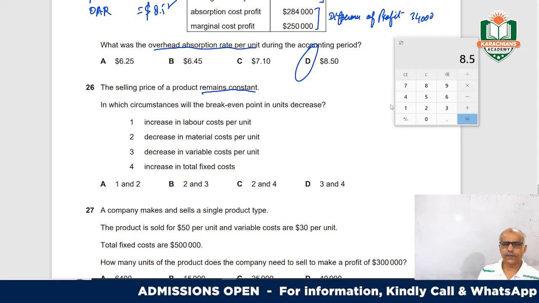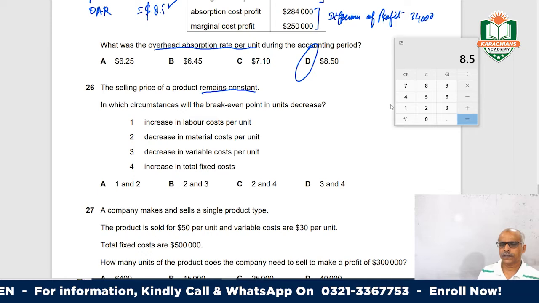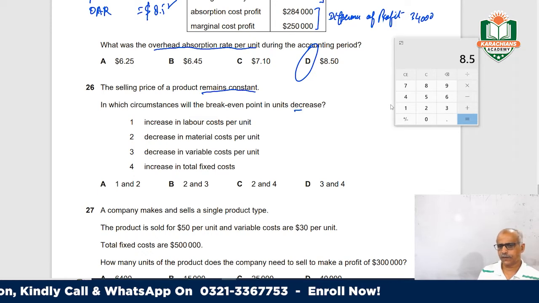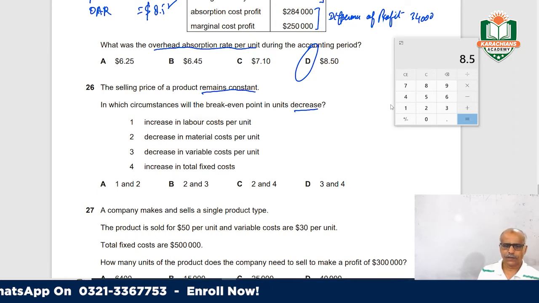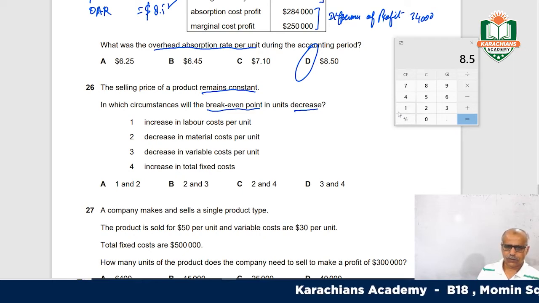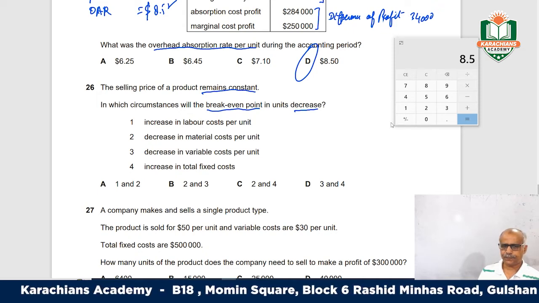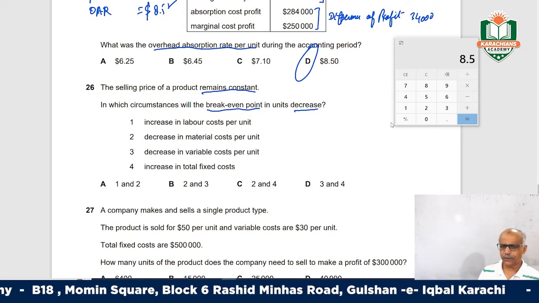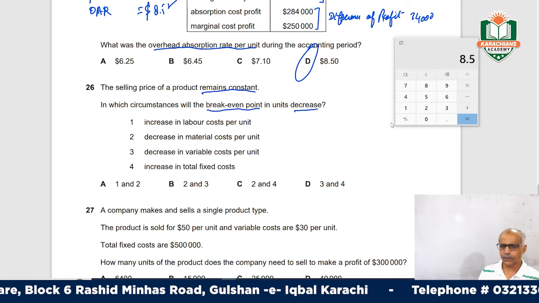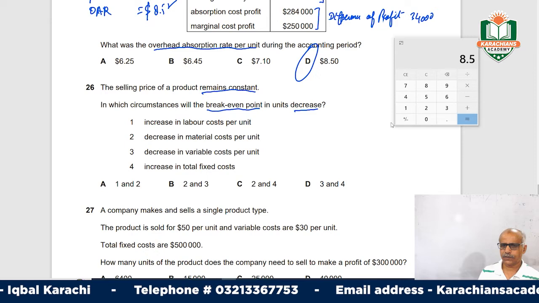In which circumstances will the break-even point in units decrease? The options are: increase in labor cost per unit, decrease in material cost per unit, decrease in variable cost per unit, increase in total fixed cost.